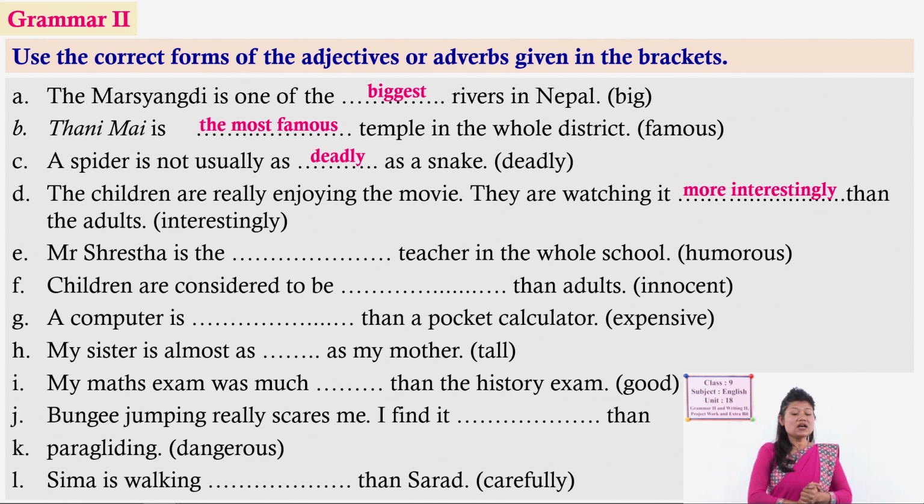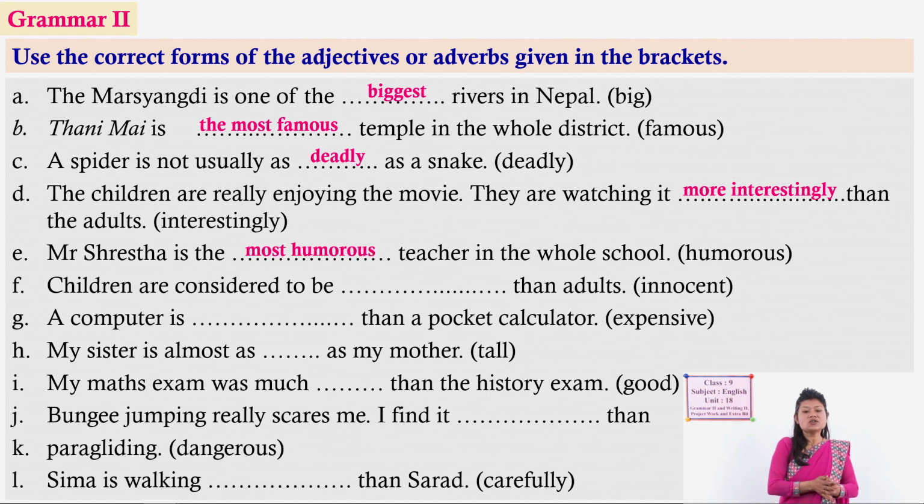No problem. Okay. Now, number E, Mr. Shrestha is the teacher in the whole school. Now, I think you got it. Yes, you have done correctly. Whole school. There are other teachers in the school who are humorous, but who is the most humorous? Mr. Shrestha. So, most humorous.